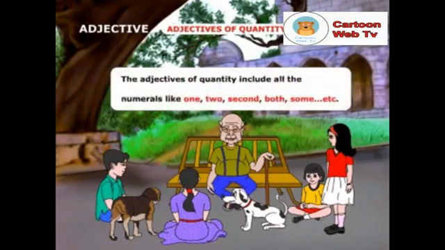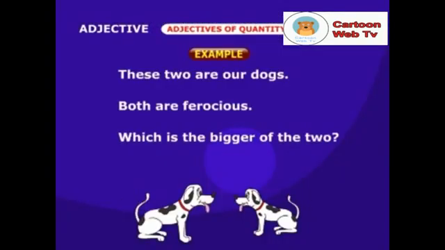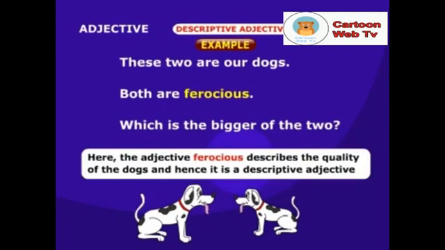And finally, the adjectives of quantity include all the numerals like one, two, second, both, some, etc. Look at the example. These two are our dogs. Both are ferocious. Which is the bigger of the two?